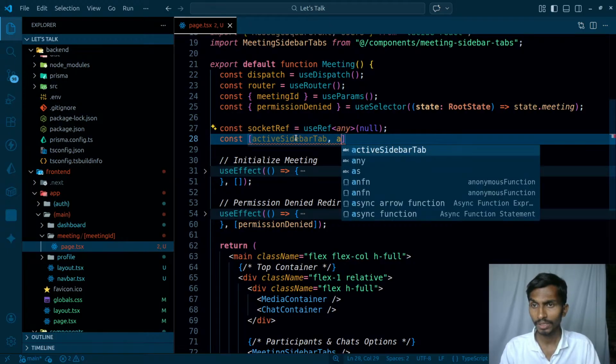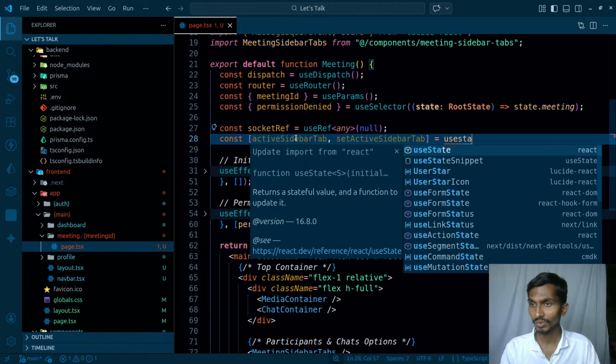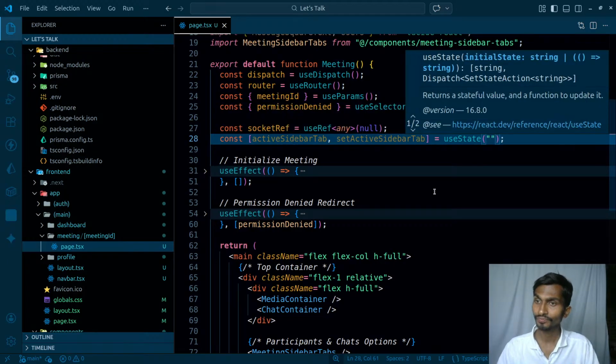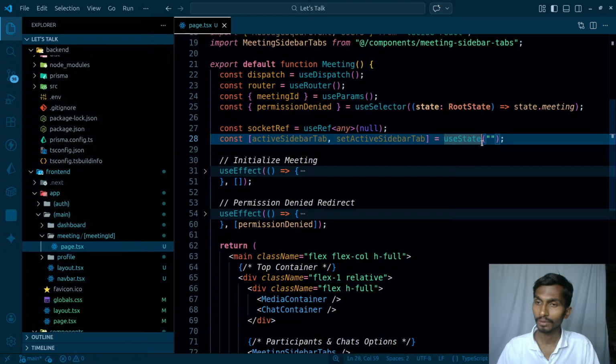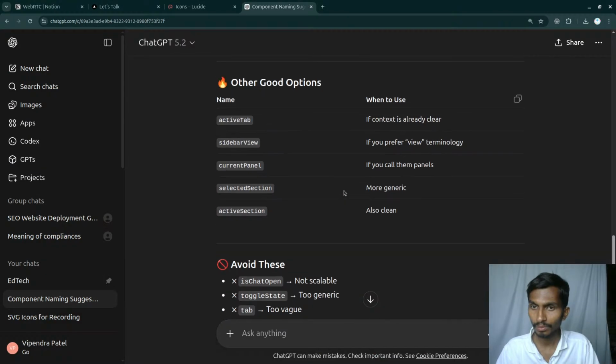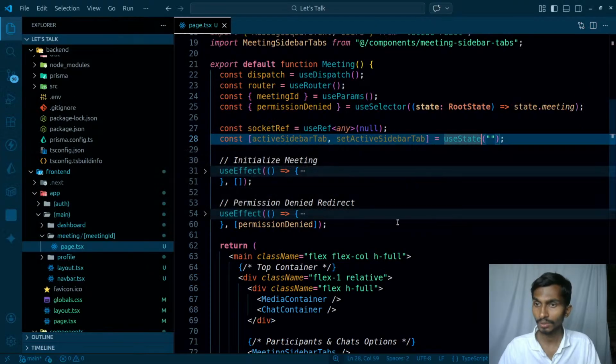Active sidebar tab, and set active sidebar tab, whatever tab is active right now. And this is gonna be use state value, and that's it. By default it will be nothing actually. Yeah, by default it will be just an empty string. And did it turn it on, one of them, by default? Yeah, it turned the participant section on by default. That's crazy. I don't want this actually.